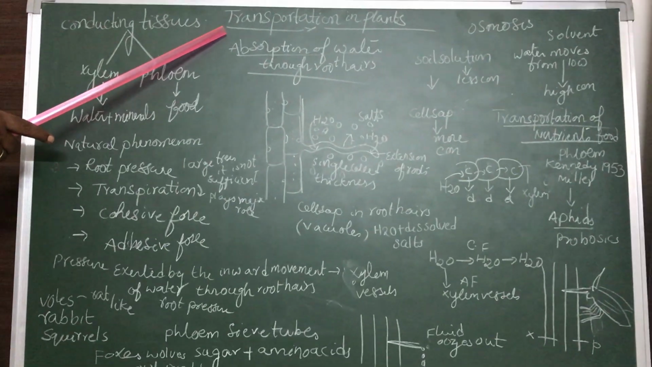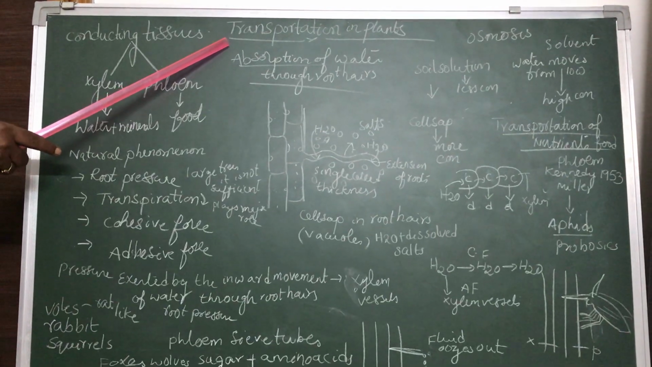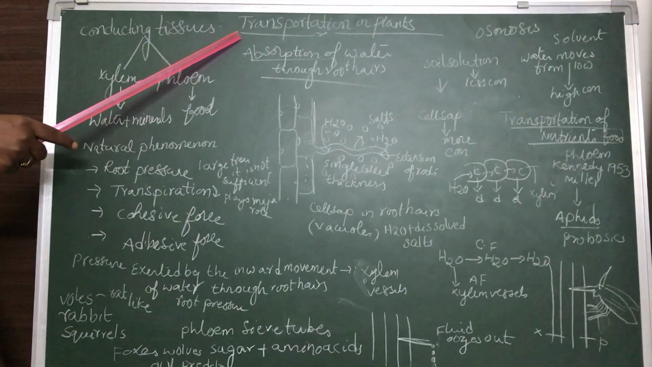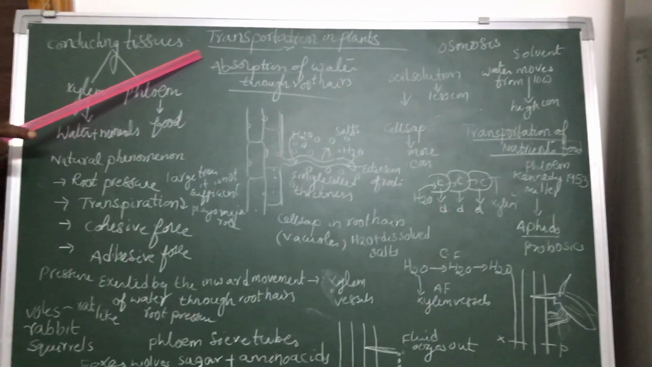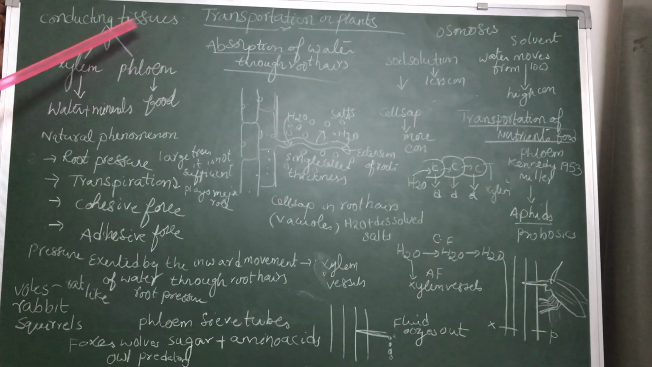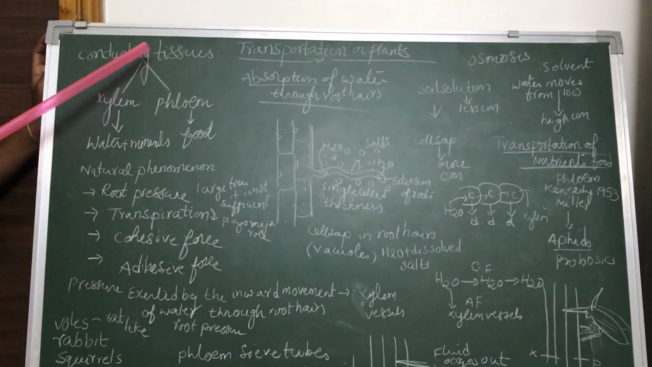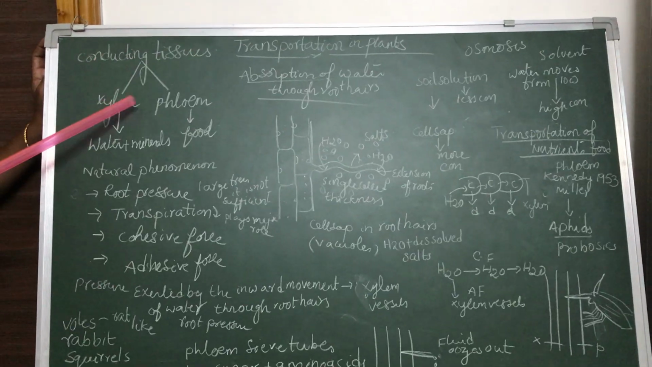Plants also need water for the process of photosynthesis. The water is transported from the root system to the shoot system. So to transport, there is a specialized tissue in the plants. The specialized tissue, we call it conducting tissue. The conducting tissue consists of xylem and phloem.